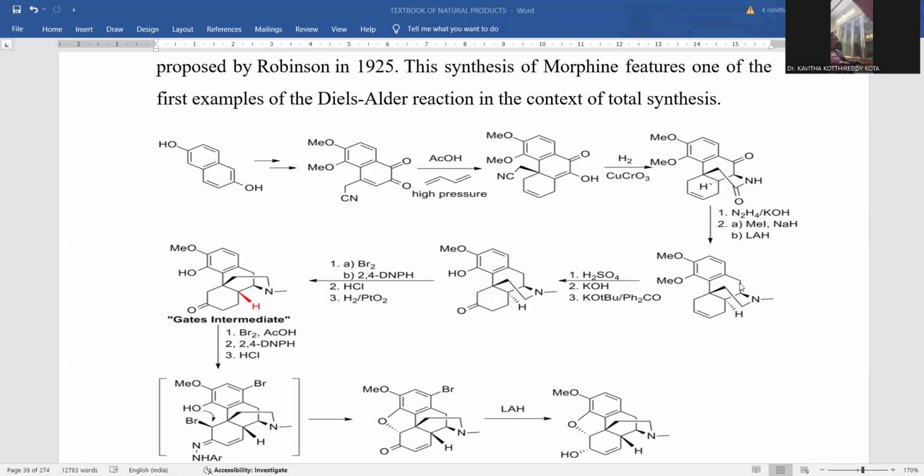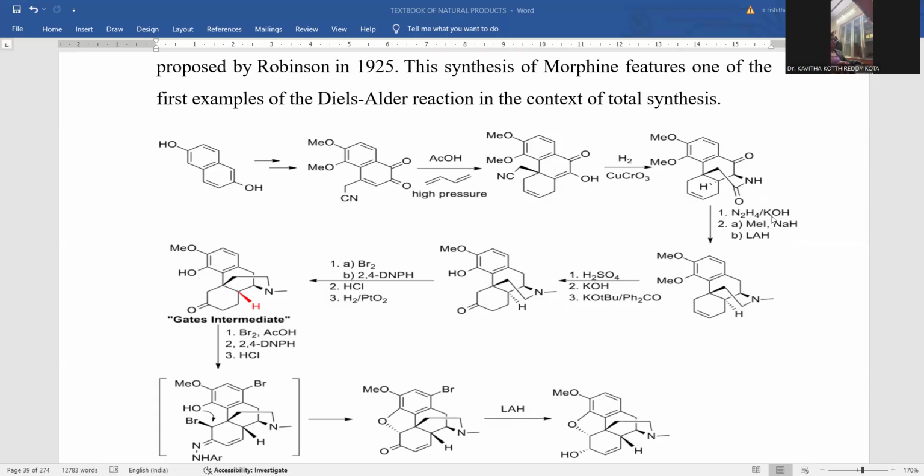So the ketonic functionality is converted into a methylene group. This is the chemical transformation by Wolff-Kishner reduction, and here we have methyl iodide and sodium hydride. Whenever methyl iodide and sodium hydride are treated, what happens? The amide nitrogen that is there will be alkylated. This N-alkylation is taking place. And here also we have a ketonic functionality, right?